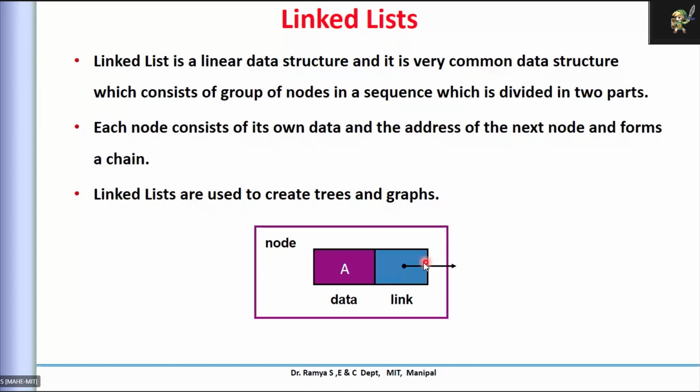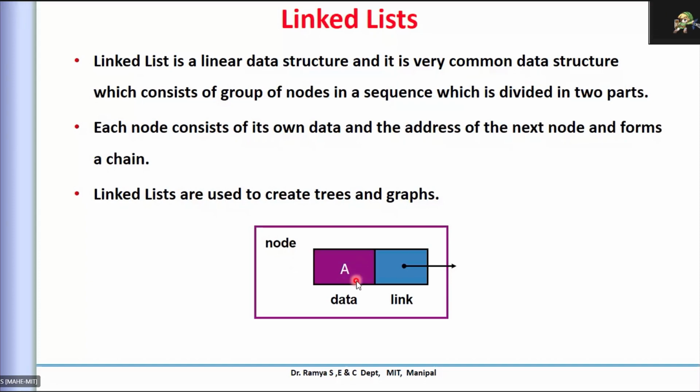But that is not the case in a linked list, because each element has to hold the data as well as where it has to point. This is a pointer to the next element in the linked list. So the list element holds the data, but where it is linked also has to be held here. This is the main difference between an array and a linked list. In any linked list, the basic unit is what we call a node. A node should have data.